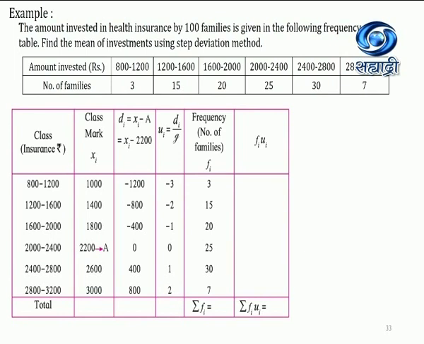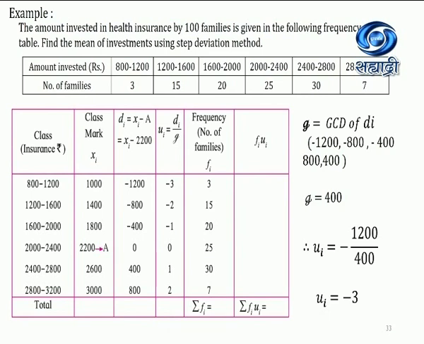that we are going to subtract for the DI, and the UI will be what? The GCD of the DI. GCD will be what? Let's see how to find out GCD. So GCD of DI, you can see over here on the screen, G is equal to 400. DI values: minus 1200, minus 800, minus 400, 400 and 800. So whatever the values in the DI column, we need to find the GCD of those values, and then we are going to find out UI. So UI will be what? 1200 upon 400. So it will be minus 3. So like this, minus 2, minus 1, 1 and 2.